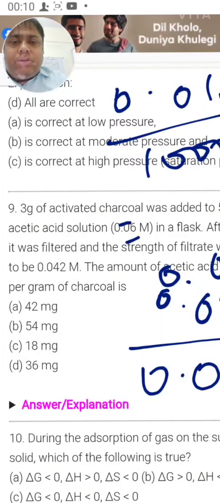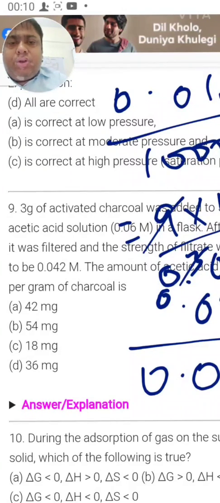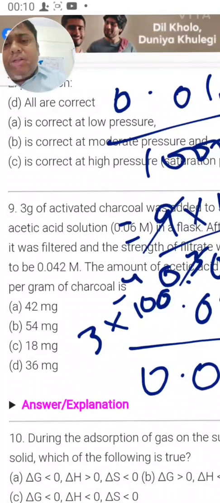This value is 9 into 10 to the power minus 4, and this is in terms of moles. So we have to divide it by 3 to find out in terms of per gram. So divide it by 3. So it comes out to be 3 into 10 to the power minus 4 moles. So in milligrams we have to find out.